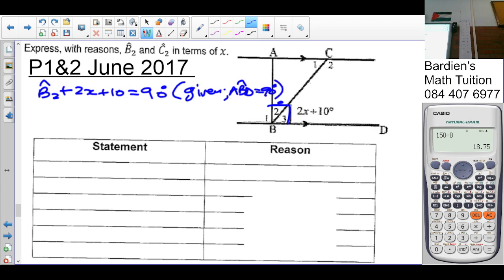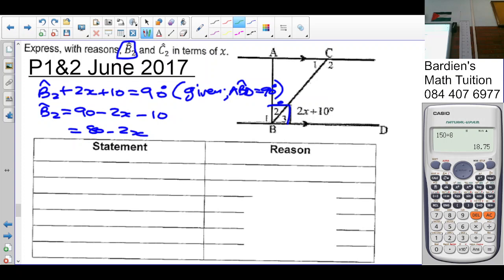Okay. So they want B2 on its own. You take everything else over, so angle B2 is equal to 90 degrees minus 2x minus 10, which is 80 minus 2x. So this is B2 in terms of x. You see that, people?